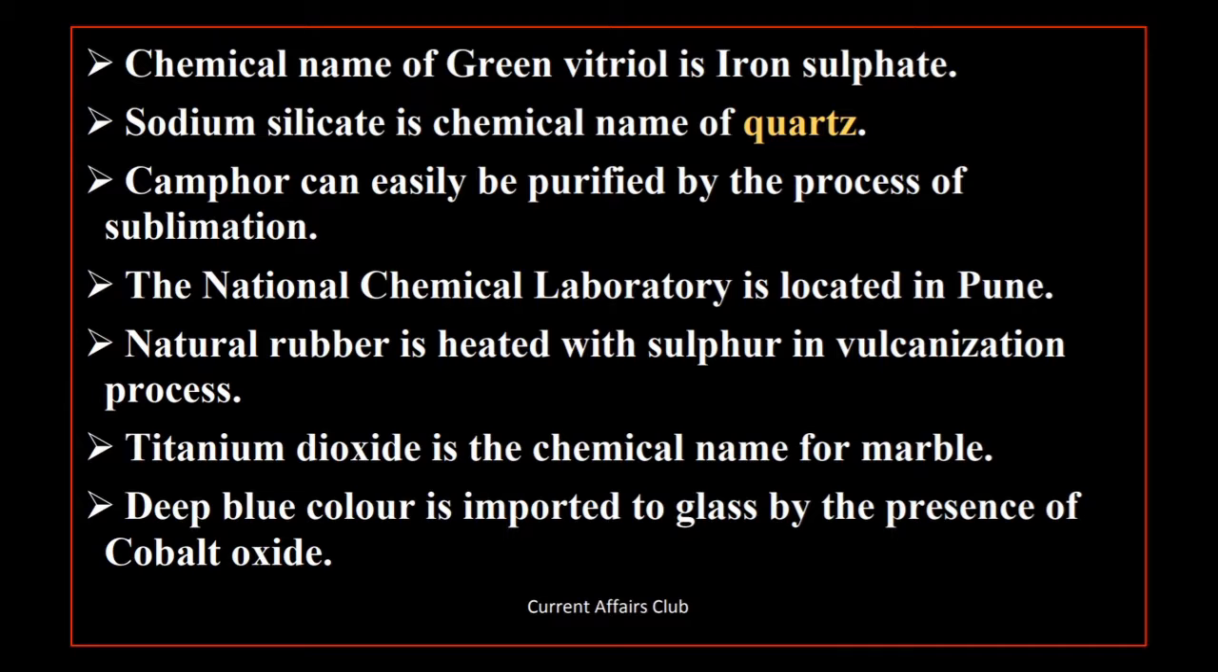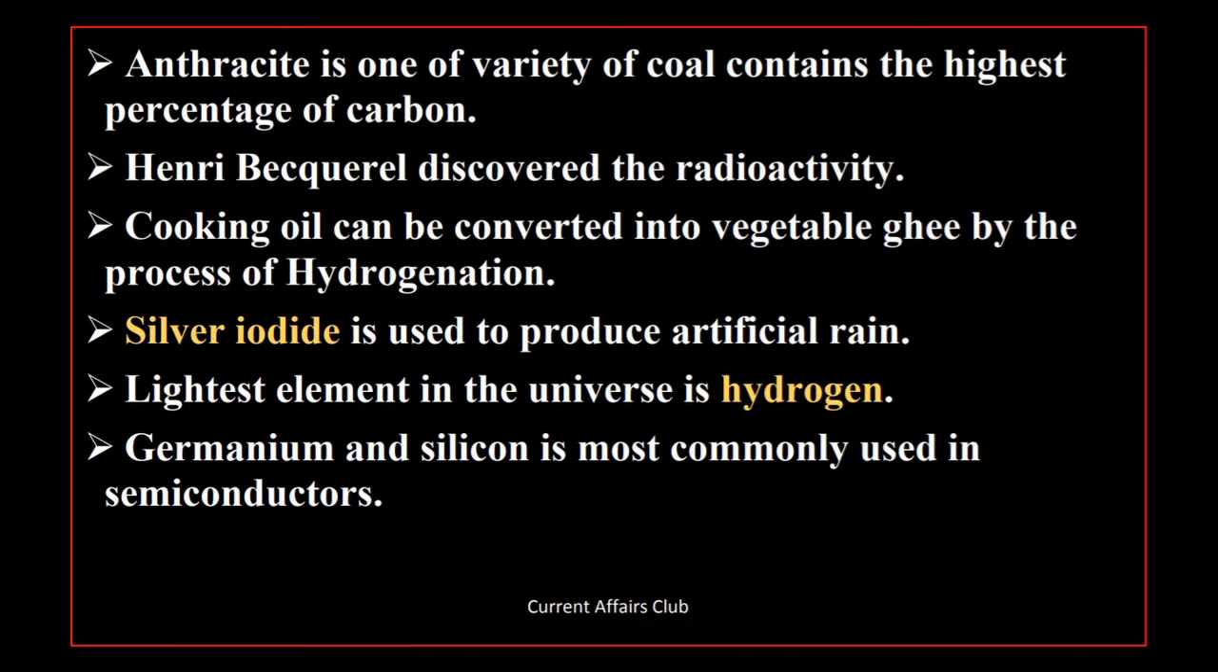Deep blue color is imparted to glass by the presence of cobalt oxide. Anthracite is one variety of coal that contains the highest percentage of carbon. Henri Becquerel discovered radioactivity. Cooking oil can be converted into vegetable ghee by the process of hydrogenation. Silver iodide is used to produce artificial rain.